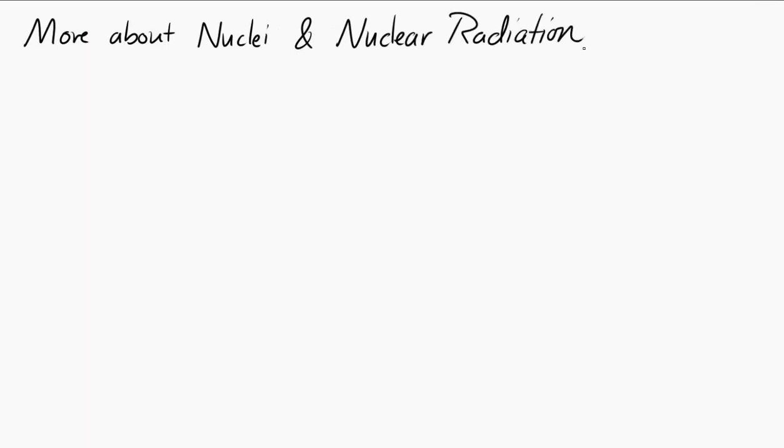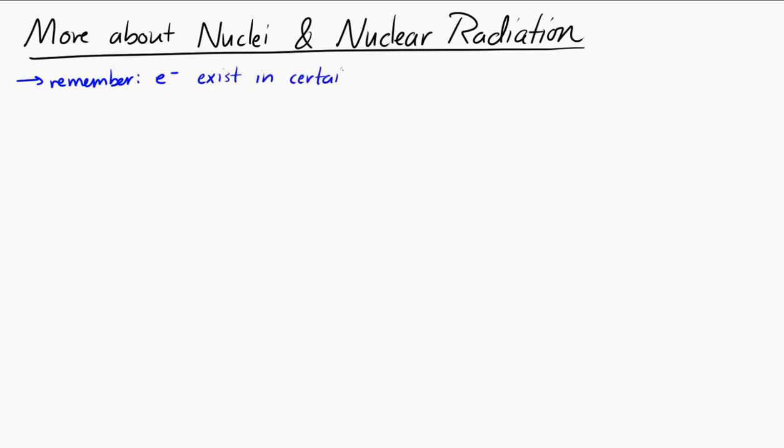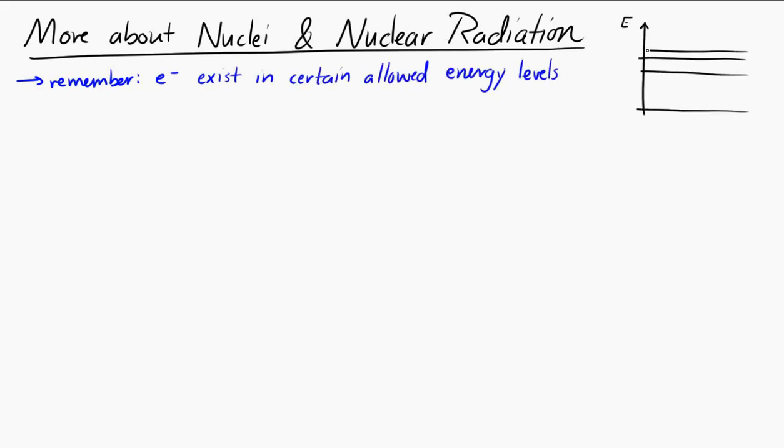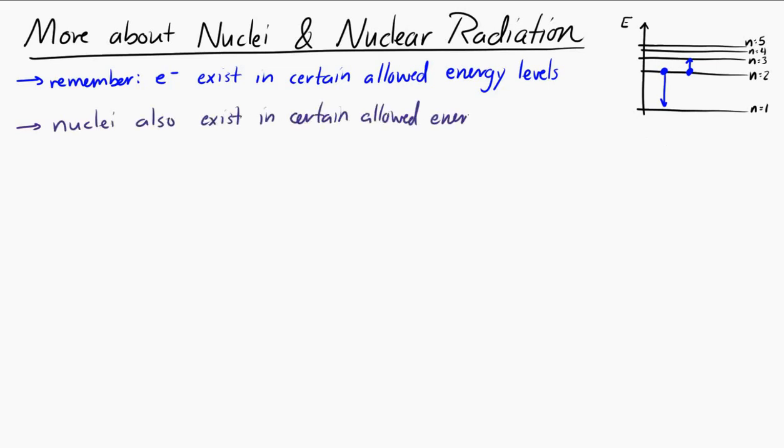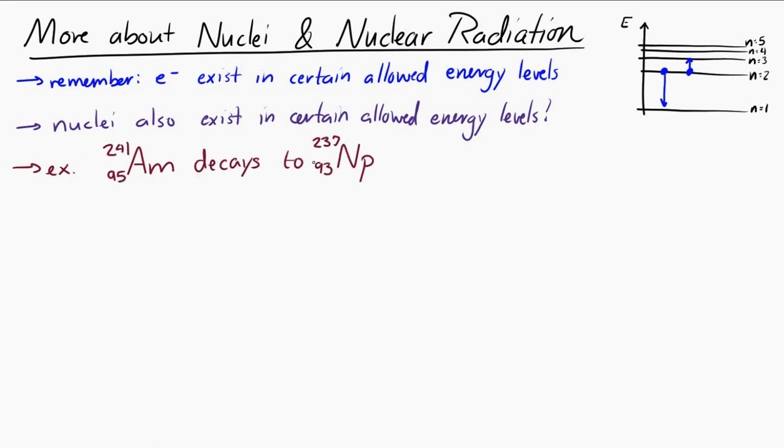Let's take a look at more about nuclei and nuclear radiation. So it turns out that just as electrons exist in certain allowed energy levels, remember this picture, nuclei also exist in certain allowed energy levels. So for example, americium-241 will decay into neptunium-237. But this decay can follow different paths.